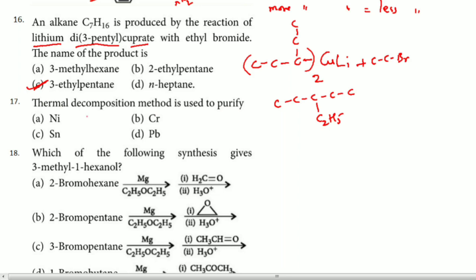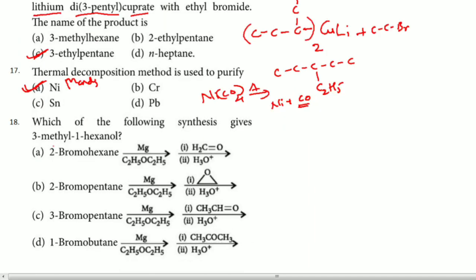17. Thermal decomposition method is used to purify which one? We know that out of these, nickel, this is Mond's process. Ni(CO)4 is going to form, then it will undergo thermal decomposition to form Ni plus CO. Because of this reason, the answer for this question is nickel.